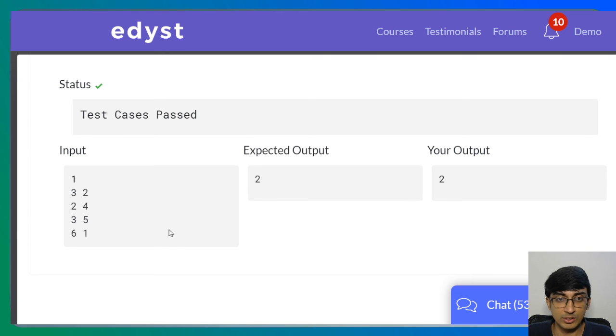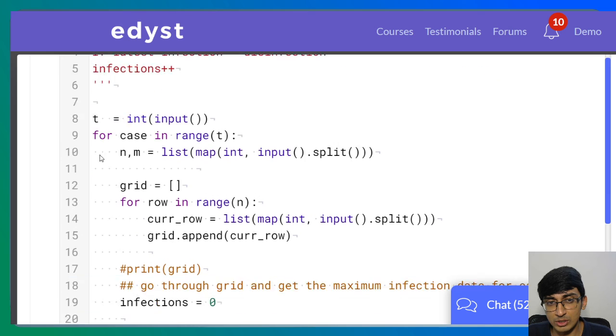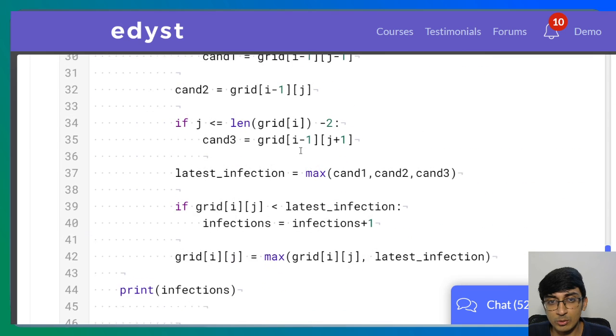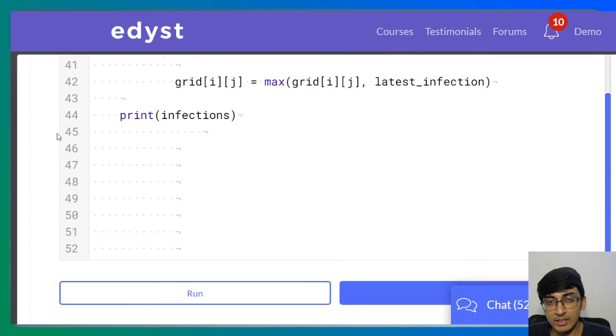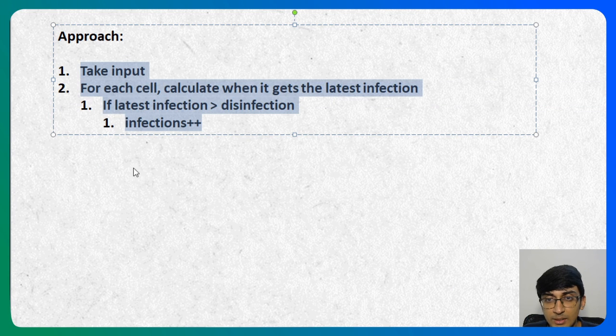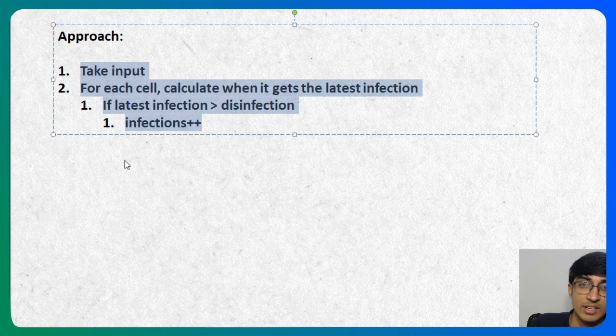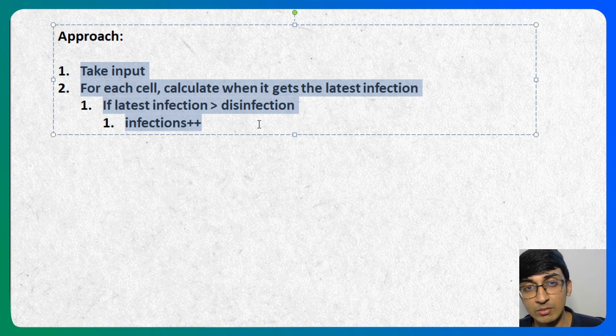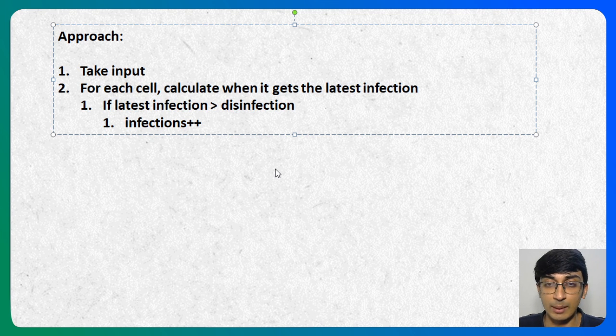So yeah, I hope you understood this question. Not a super difficult question to understand, but knowing how to store your values in a 2D array, figuring out how to traverse it, and not taking up too much space, all of that is what's required. You could have simulated the entire thing, but in the simulation what you're missing out on is that you already have some previous information on when the previous infection happened and the previous cleaning happened. So we followed this approach over here.